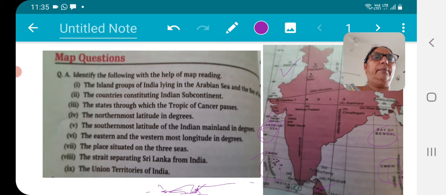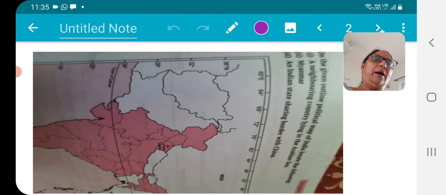Then I'm going to read your question number 3: the states through which the Tropic of Cancer passes. You have to see that Gujarat. See on this second map, I'm telling you.